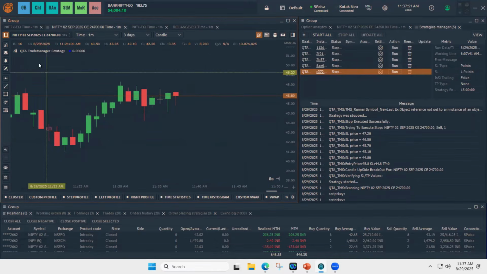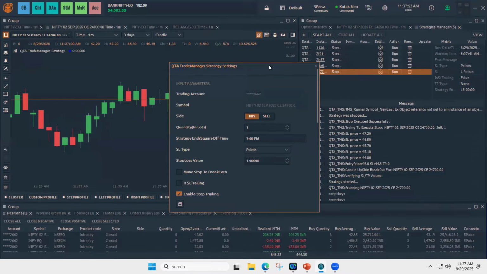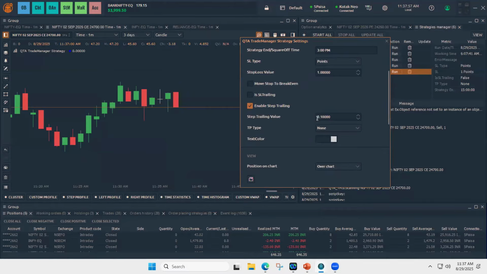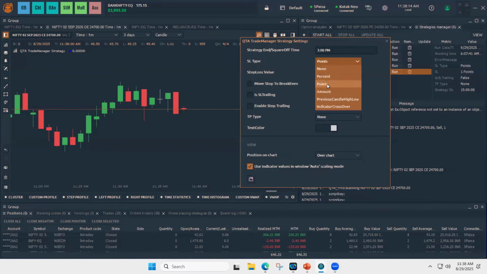If we enable step trailing, the SL will not move every tick. Instead, whatever value we give here, the SL gets trailed according to it. Suppose some people want to trail only every 1 point, that can be done like this. These are some of the stop loss features that we are offering, percentage based.